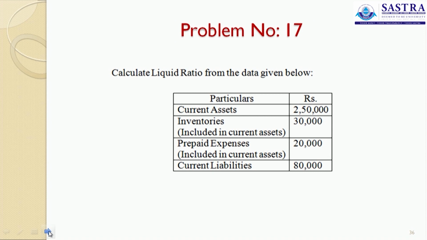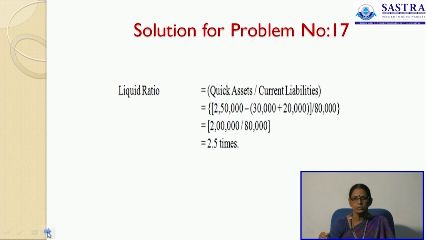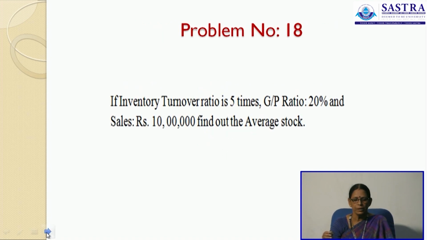Calculate liquid ratio from the data given below. We have current assets, inventories, prepaid expenses, then your current liabilities. As usual, we say quick assets divided by current liabilities. Quick assets are current assets minus your stock. So, 2,50,000 minus your stock and your prepaid expenses. So, it is 2.5 times. Liquid ratio is 2.5.